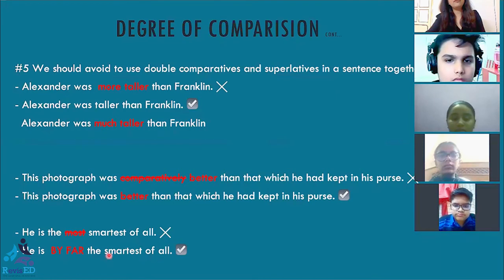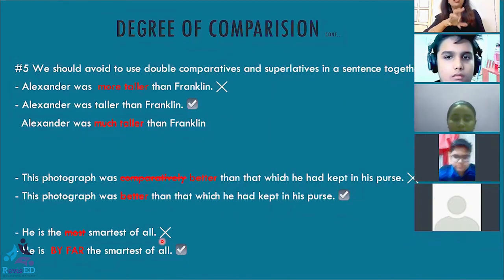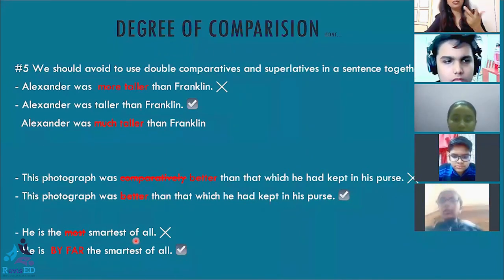Now, see, in case of superlative, coming over to the last example, he is the most smartest of all. Now, if I already said that he is smartest of all, there is no fun saying most smartest of all. Both mean the same. So this is superfluous. I should remove this most. Don't remove smartest. Okay? Not this. He is most of all? Most what? He is smartest of all.